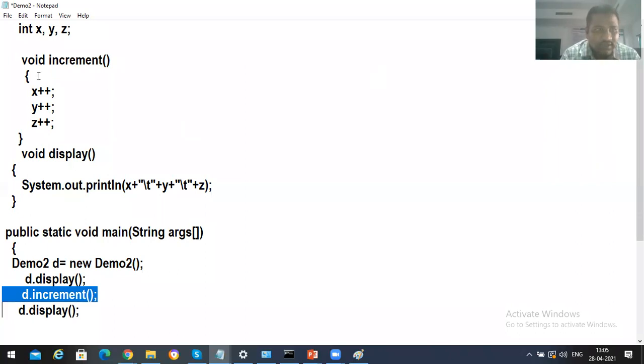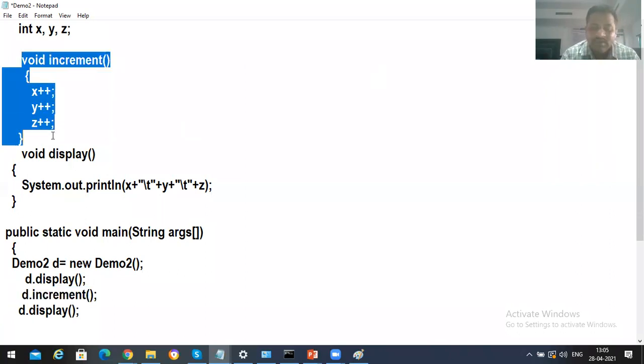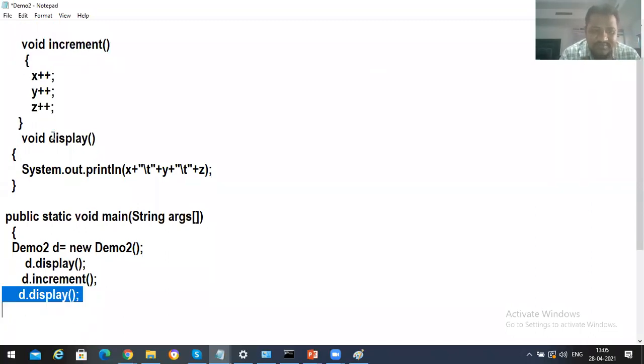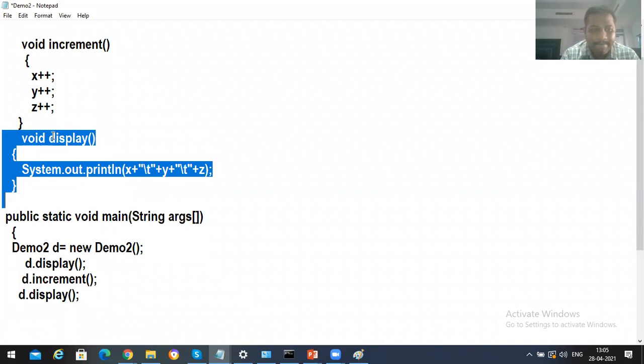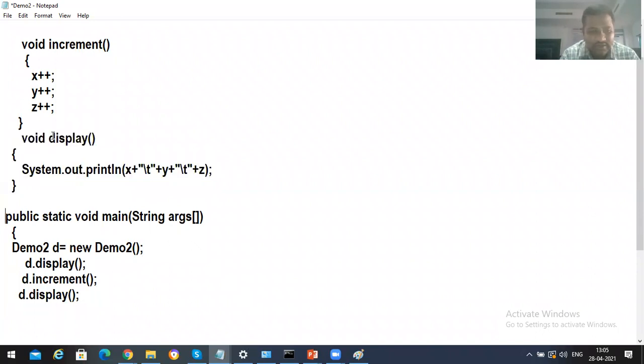Void increment. It increments the value of x, y, z by 1, 1, 1. Then after that, we are calling which method? Display. Control goes to the display method. This time, what's the output we'll be getting? 1, 1, 1. Very good.